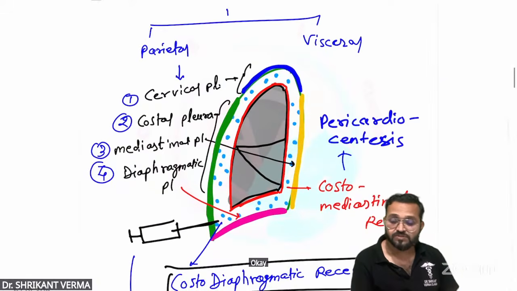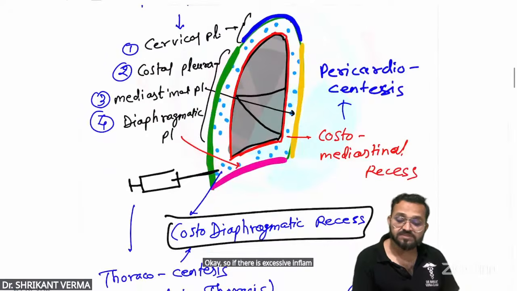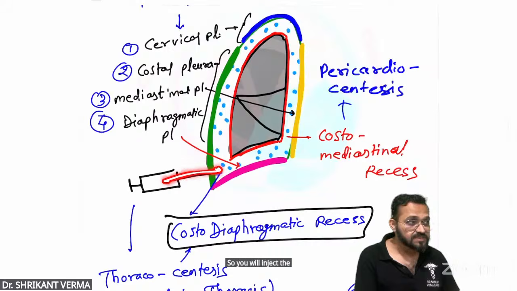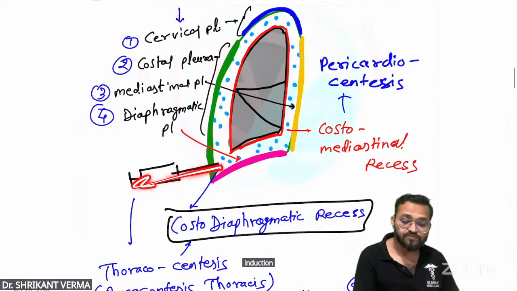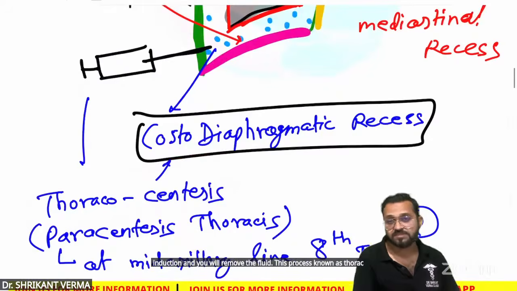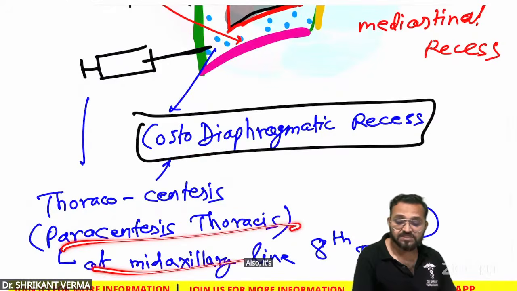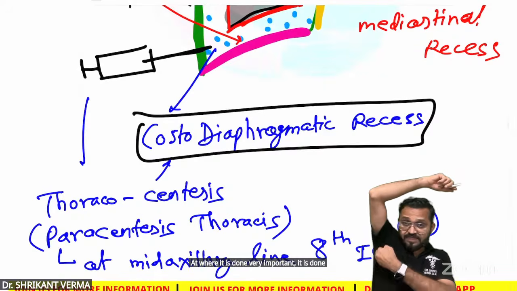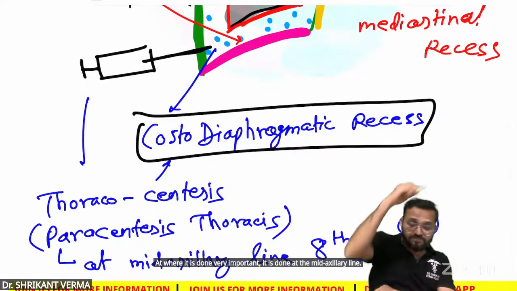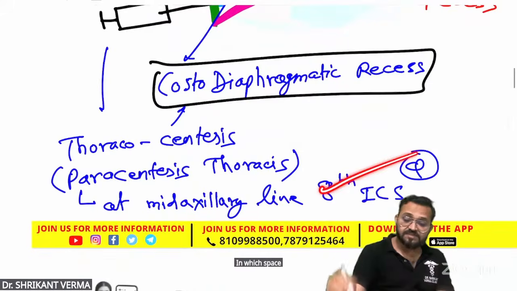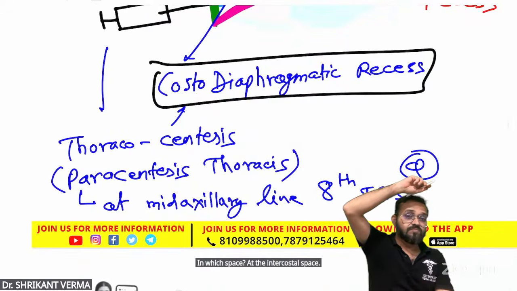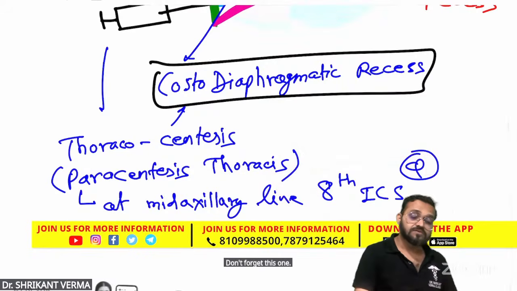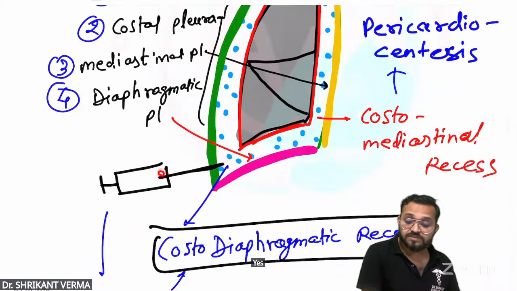Okay. So if there is excessive inflammation, its fluid is increased. So you will inject the injection and you will remove the fluid. This process is known as thoracocentesis, also known as paracentesis thoracis. Where it is done, very important. It is done at the mid axillary line. In which space? Eighth intercostal space. Don't forget this one.